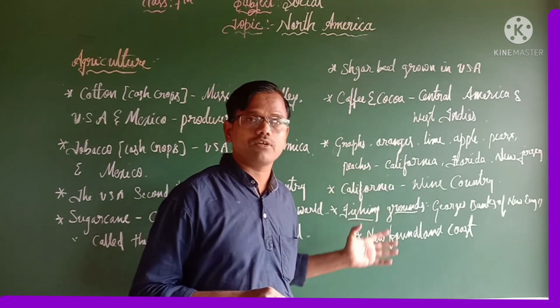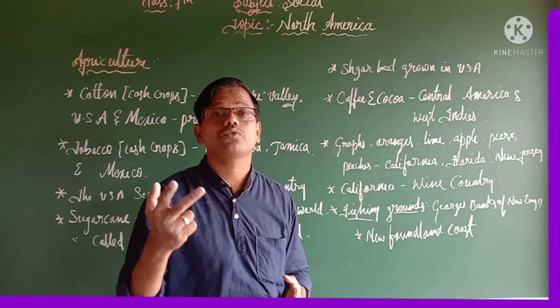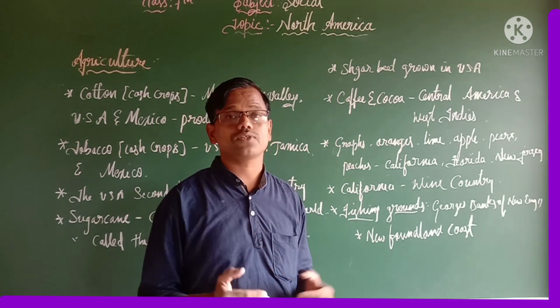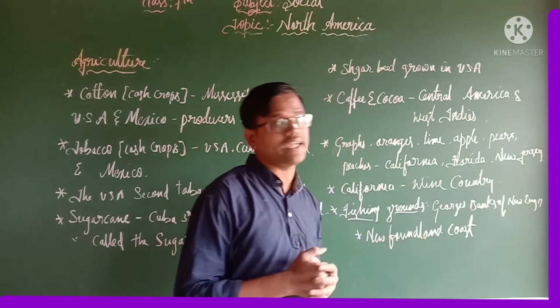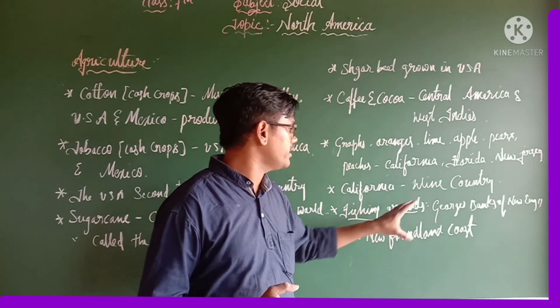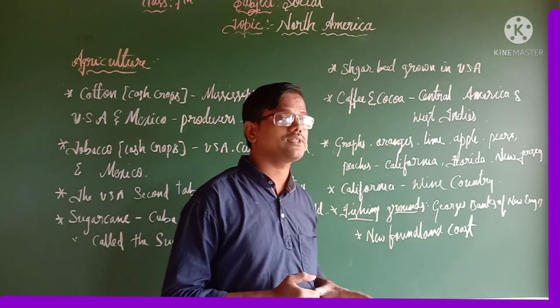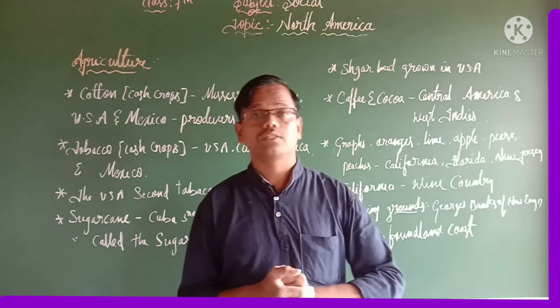With this, North America has some fishing grounds. So let us discuss what are the two important fishing grounds we can see in North America. Those are the Georges Banks of New England and the second one, the Newfoundland coast. So these are the two important fishing grounds we can see in North America. So this is about the agriculture of North America.